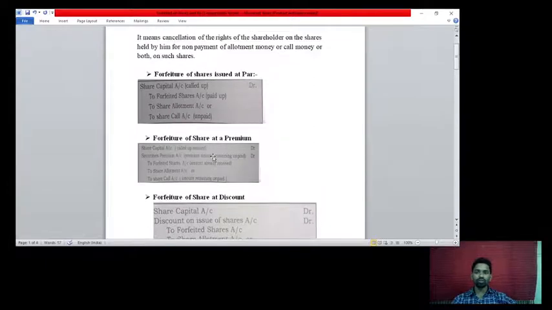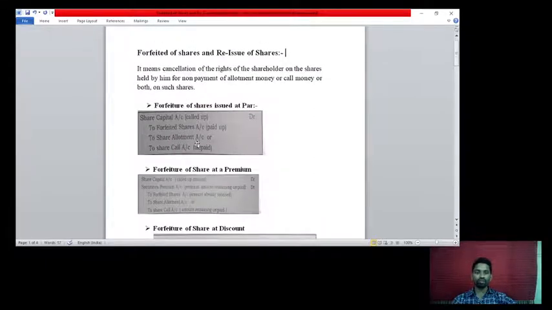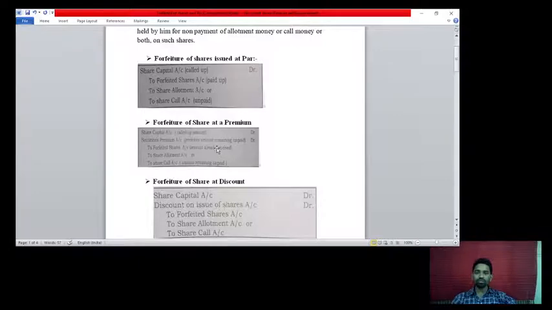I hope all of you understand what we mean by forfeiture of shares. Forfeiture of shares means that if the shareholders are unable to pay the allotment money or the call money, then the company will cancel the rights of the shareholders. For that purpose, at par value, at premium and at discount, we have to pass the journal entries in different ways.